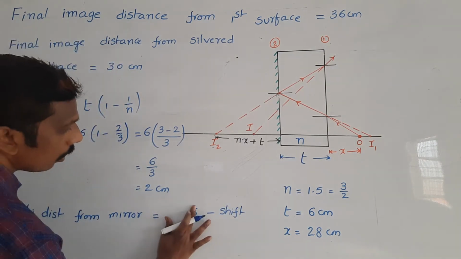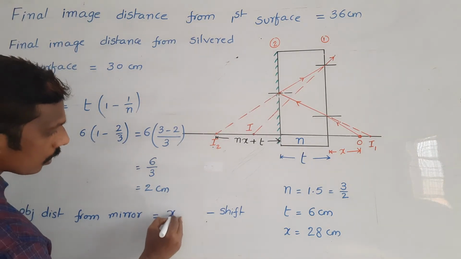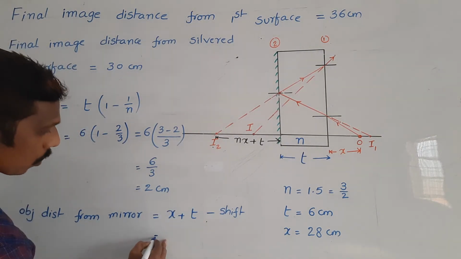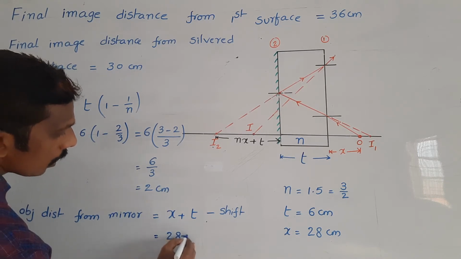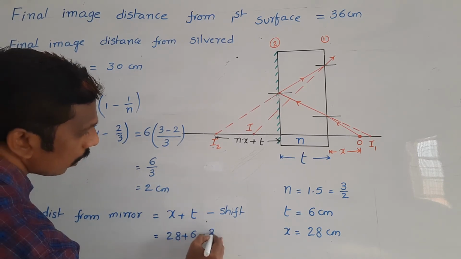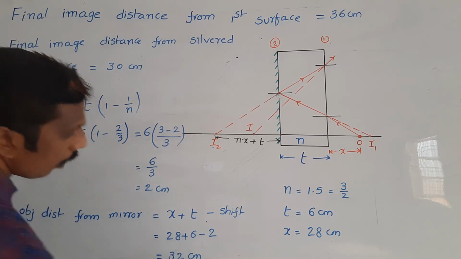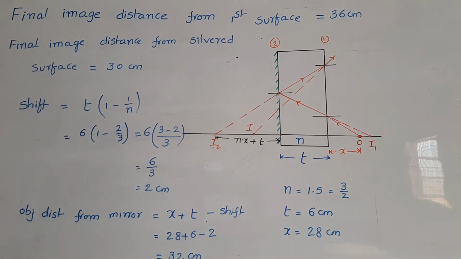So that means object distance from the first surface plus thickness t minus shift. So that is equal to 28 plus 6 minus shift, which is 2. Finally we can get 32 centimeters. So that is the object distance from the mirror, 32 centimeter. Now what happened? Object distance is equal to image distance from the mirror.